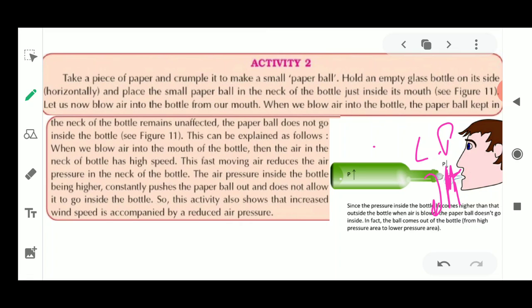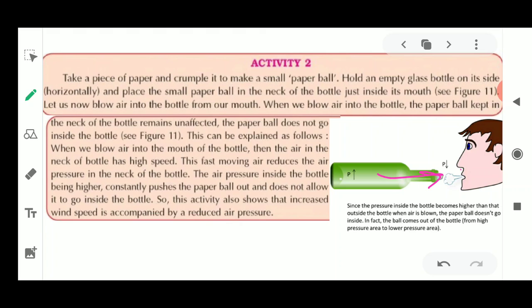Because the air is already present inside this bottle. This air is at a high pressure, which is not allowing the paper ball to come inside. It is always applying a force in the opposite direction, because it was at high pressure. So this air also wants to come out, because it always moves from a high pressure to a low pressure area. Because of this, the air present inside the bottle is going to push the paper out, and the paper will fall down.